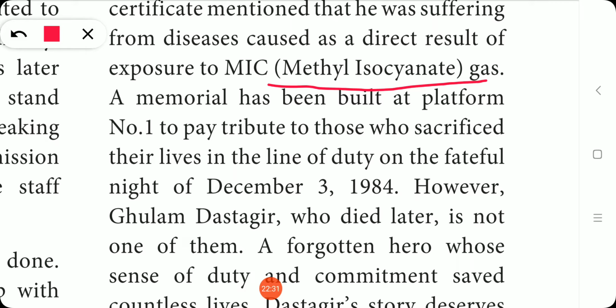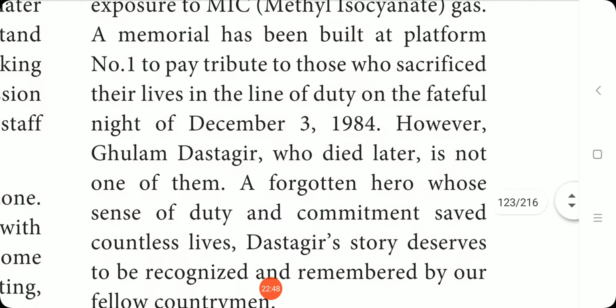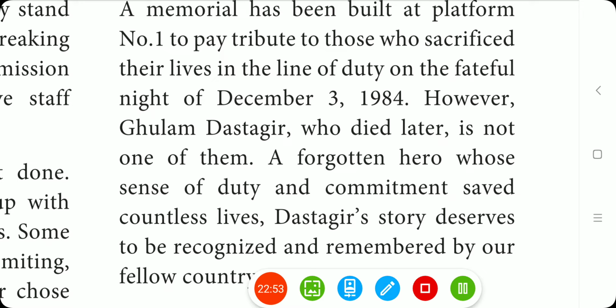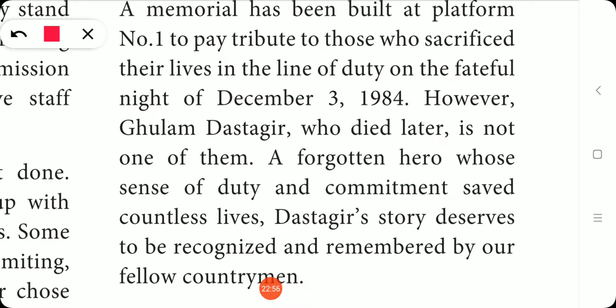railway station, right? So a memorial has been built at platform number 1 to pay tribute. Tribute means respect to those who sacrificed their lives in the line of duty on the fateful night of December 3, 1984. So showing respect to them, a memorial has been built on platform number 1. However, Ghulam Dastagir, who died later, is not one of them. A forgotten hero whose sense of duty and commitment saved countless lives. Dastagir's story deserves to be recognized and remembered by our fellow countrymen.